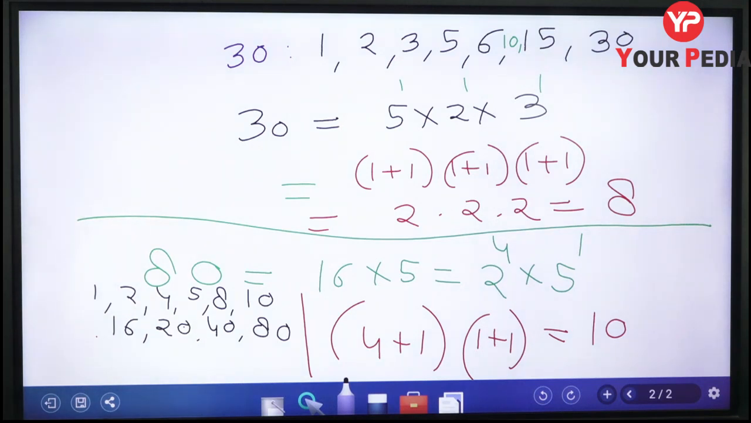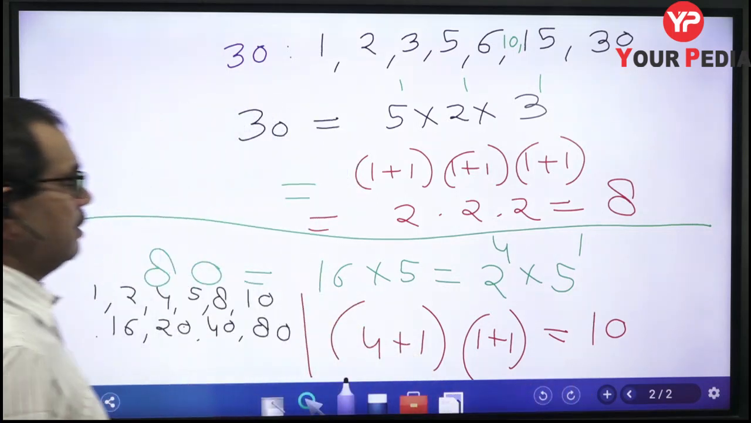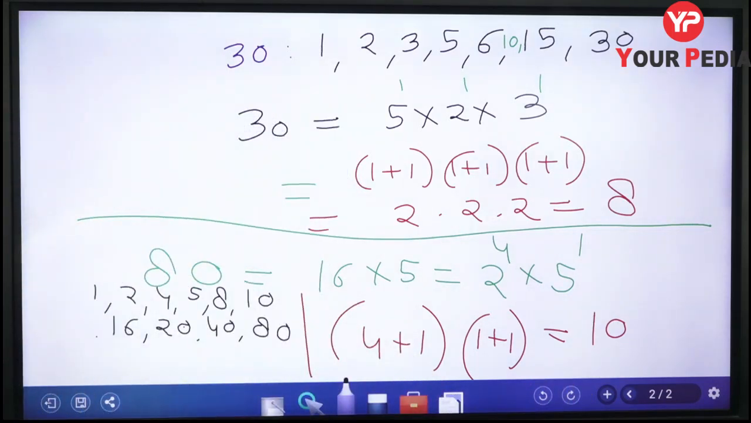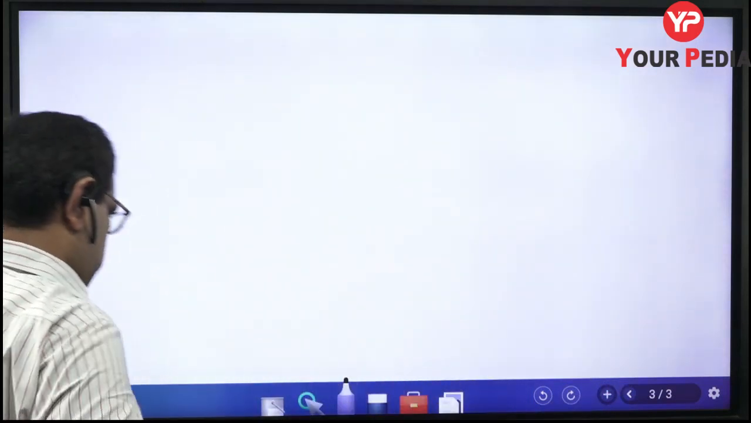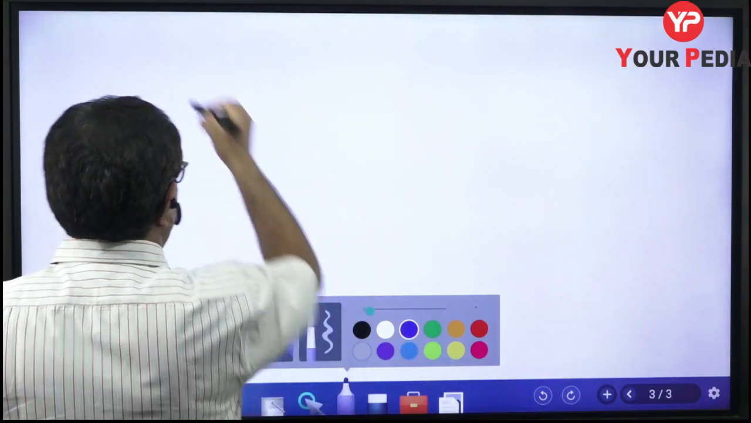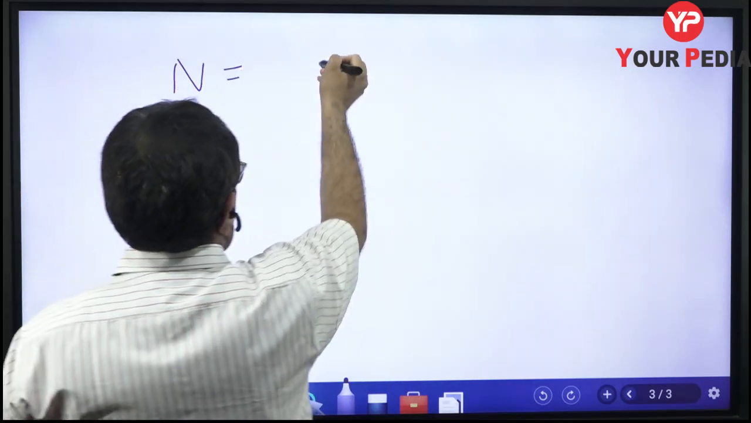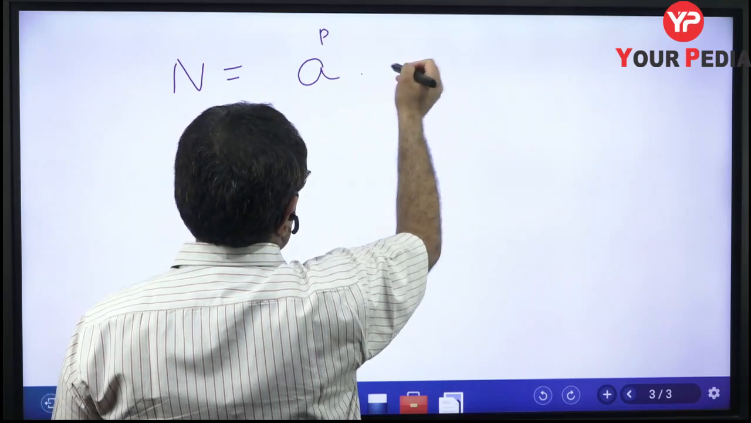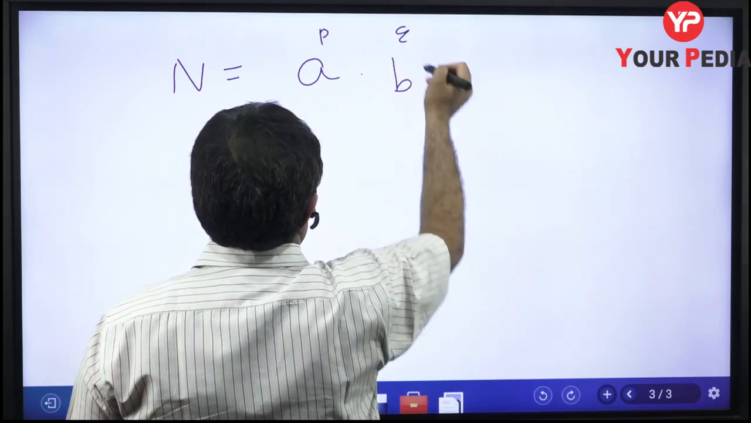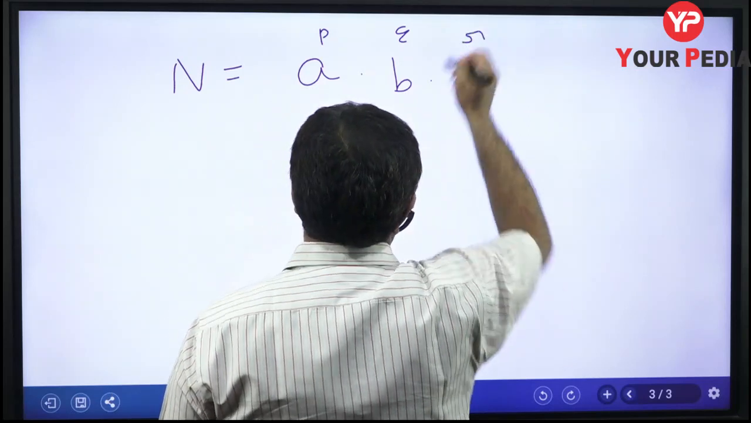And now I can write the generalized formula and then I will give you some more examples. Okay. So what is the generalized formula to calculate the number of factors of a natural number? You just write down that formula. First of all, I am deleting it. So suppose we express a number n as a to the power p multiplied by b to the power q multiplied by c to the power r.